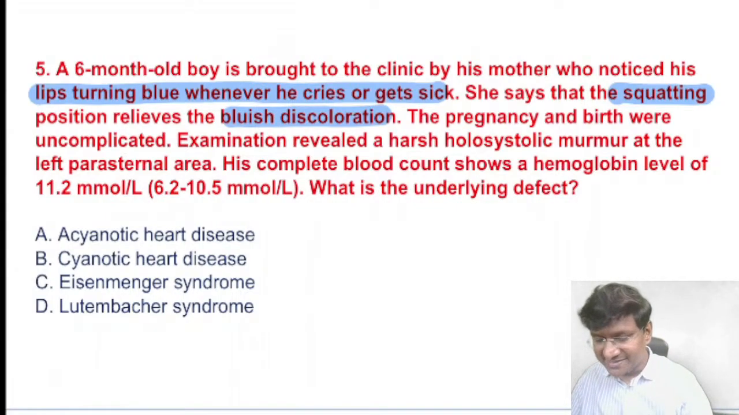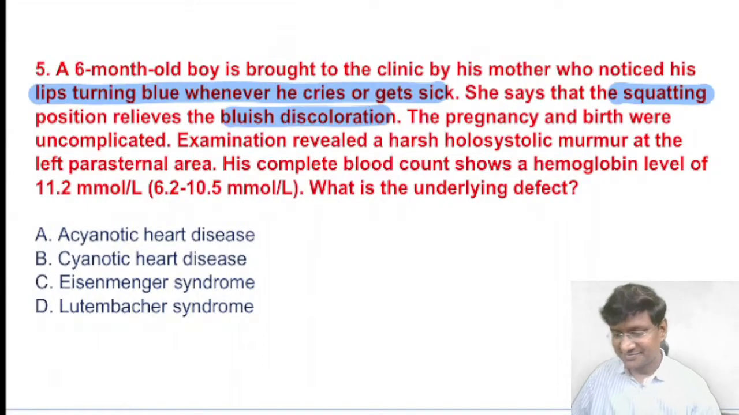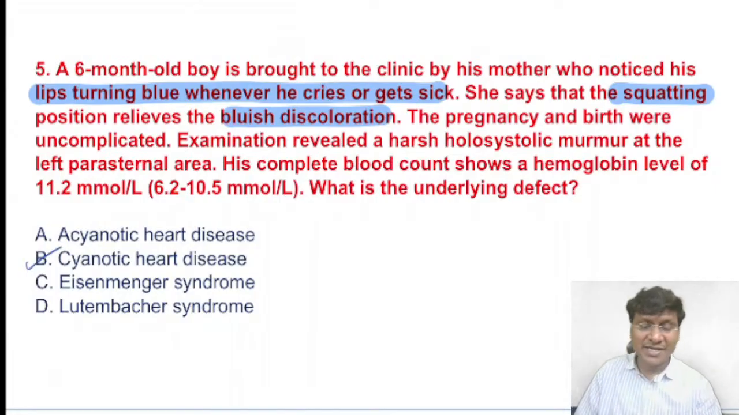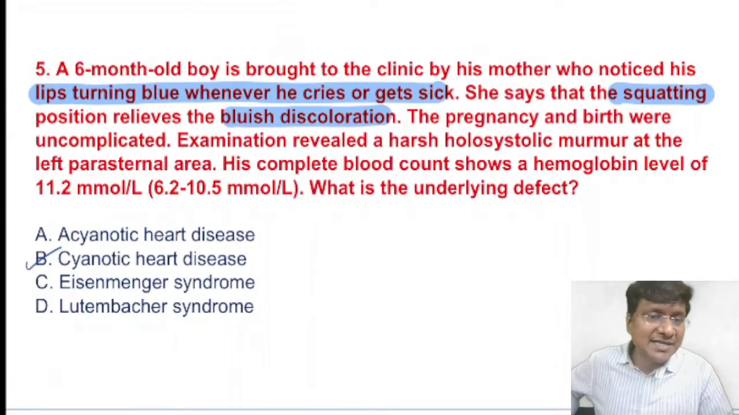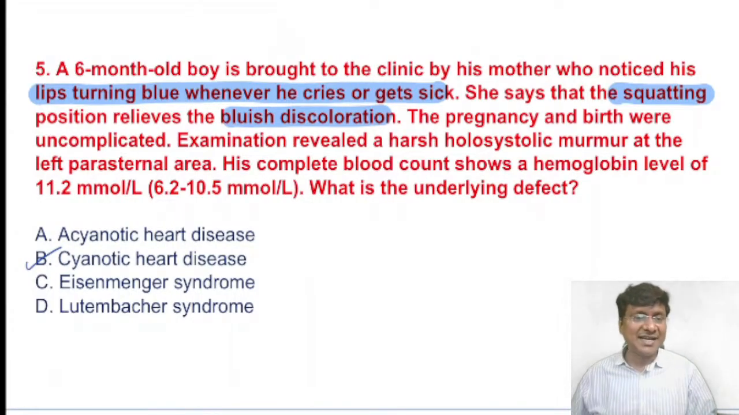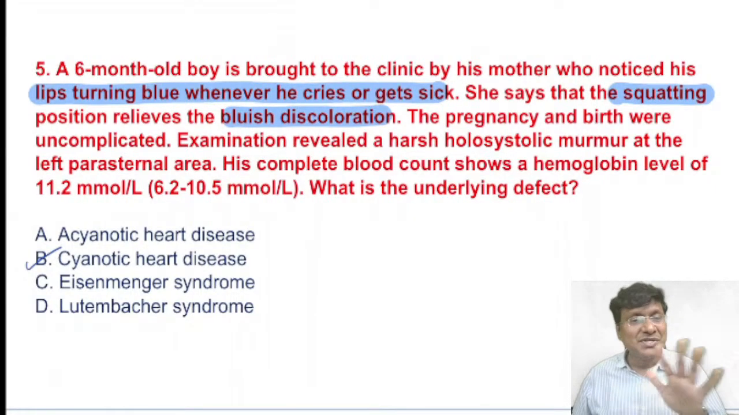So what do you think is the answer here? Great. The answer here is cyanotic congenital heart disease. And what exactly is the cyanotic congenital heart disease that this patient is having? Can anyone tell me? Because we have multiple cyanotic congenital heart diseases, like tetralogy of Fallot, tricuspid atresia, transposition of the great arteries, truncus arteriosus, total anomalous pulmonary venous connection. These are the various cyanotic congenital heart diseases.